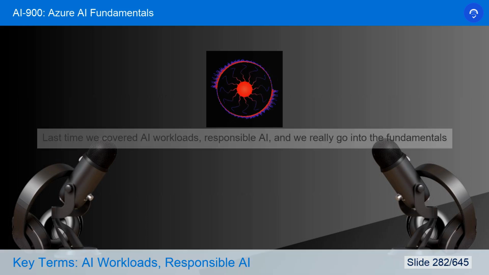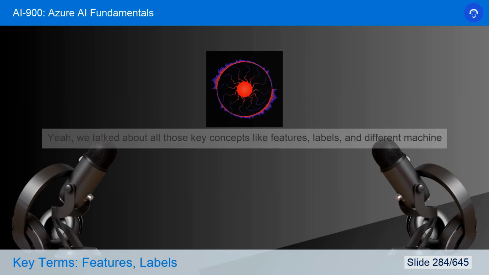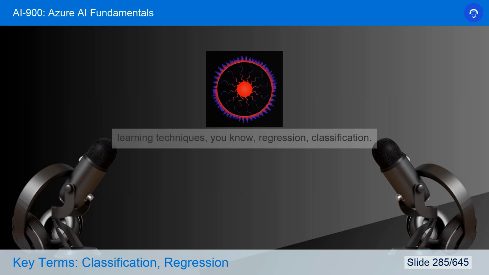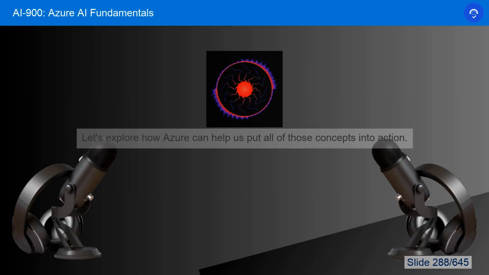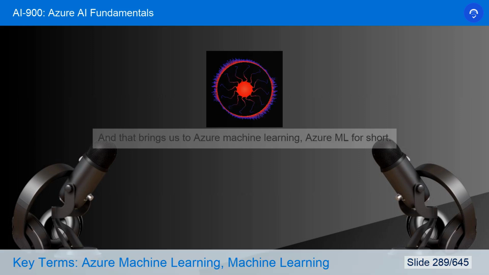Welcome back. Last time we covered AI workloads, responsible AI, and we really dove into the fundamentals of machine learning. Yeah, we talked about all those key concepts like features, labels, and different machine learning techniques, regression, classification. Exactly. So now I think it's time to get a little bit more hands-on. Let's explore how Azure can help us put all of those concepts into action. And that brings us to Azure Machine Learning, Azure ML for short.